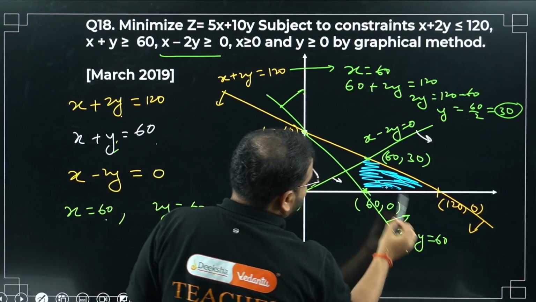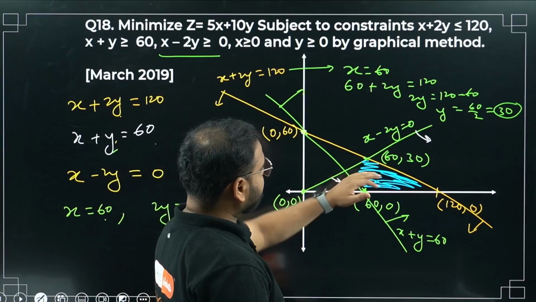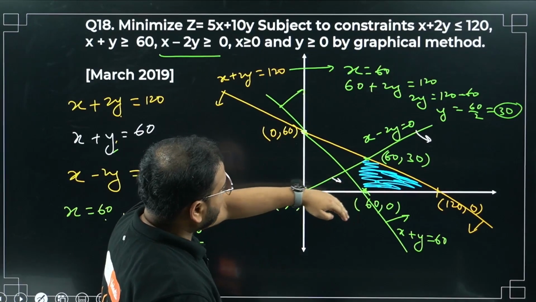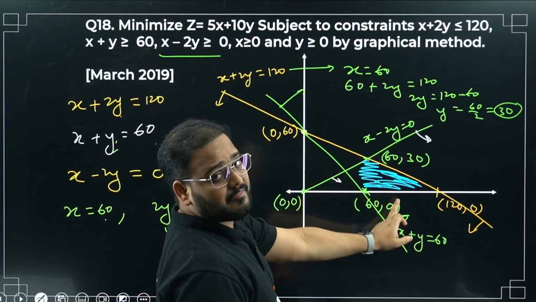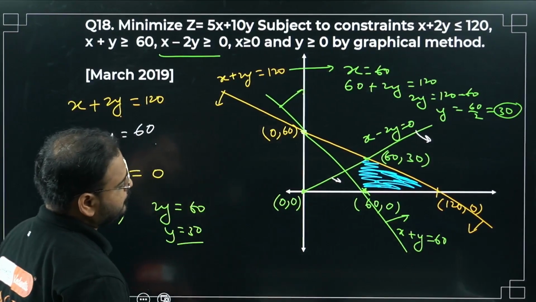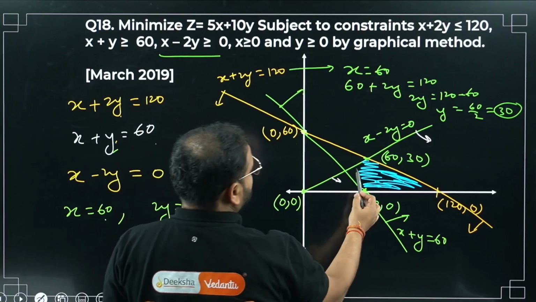How come, sir? Have a look. Below this line, the yellow line, which is x plus 2y equal to 120, above this line x plus y equals 60, in the first quadrant, and below this line, which is x minus 2y equal to 0. Okay, this is the feasible solution. Have a look.